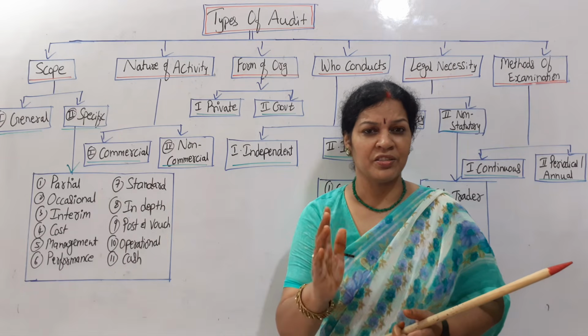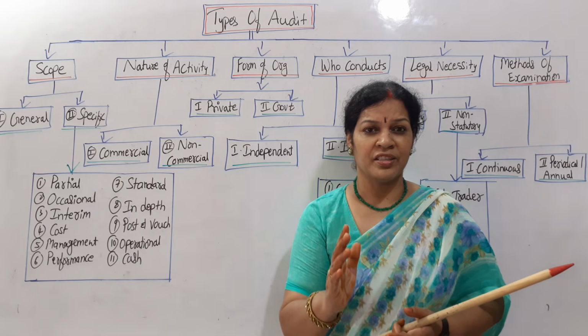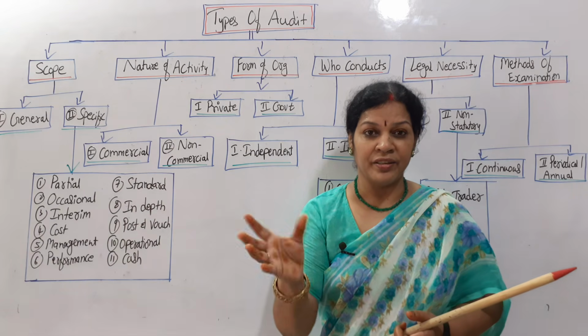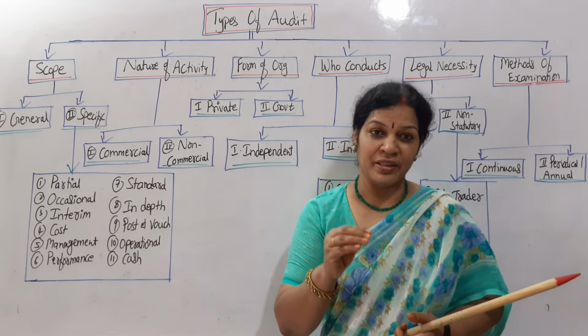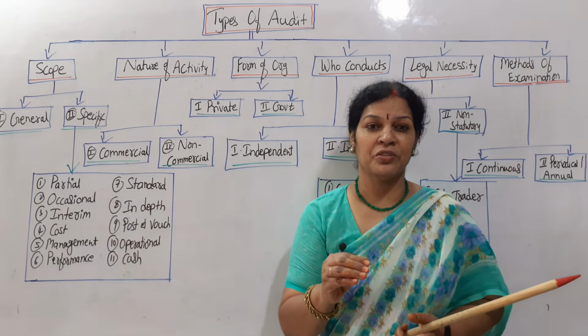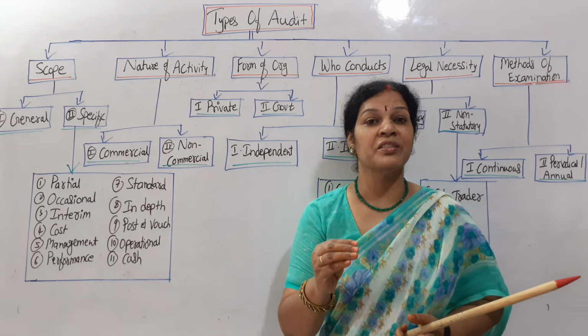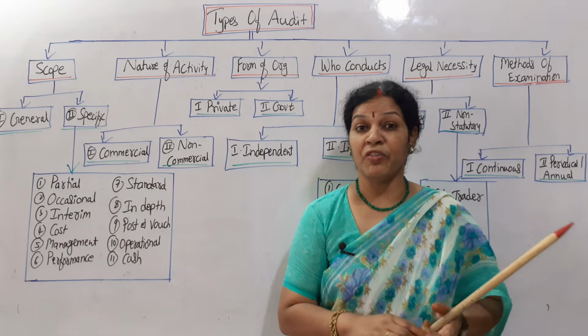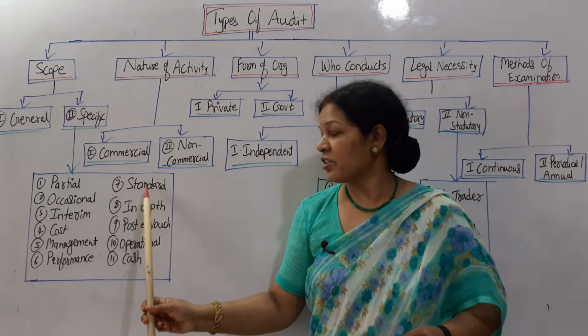In that way he can check and say whether the performance is good or bad, and at the end he can give recommendations on how the performance can be increased and what the measures are. That is what we call a performance audit. Next one, standard audit.